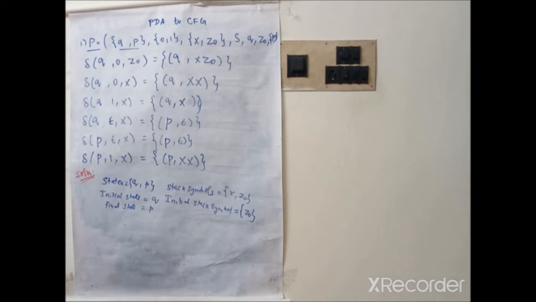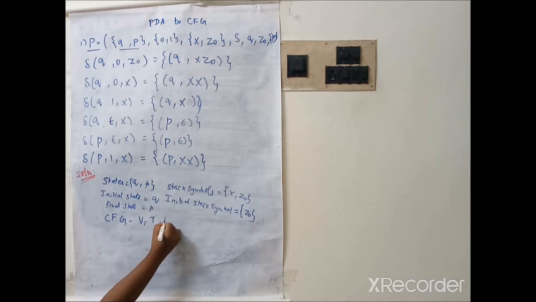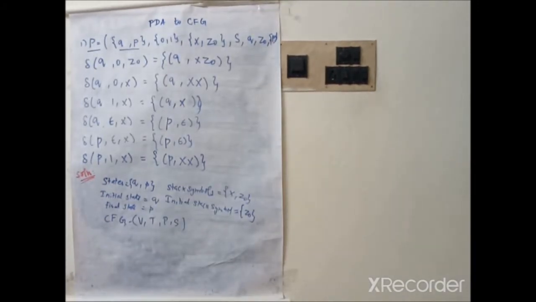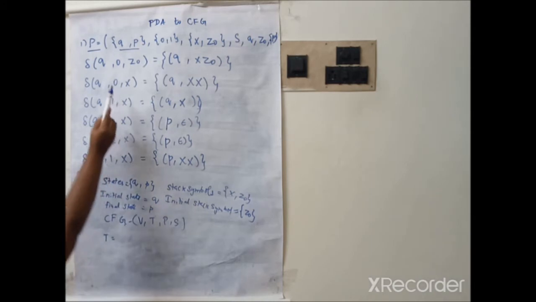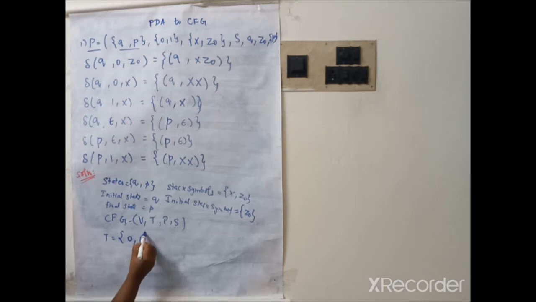Next, we need to define the CFG. So how can we define a CFG? A CFG can be defined by capital V, T, P and S. V means variables, T means terminals, P means production, and S means the starting symbol of the production, right? So here how can we define variables, terminals and production? Terminals are nothing but the input symbols present in the problem. What are the input symbols present in the problem? 0 and 1. Therefore the terminals become 0 and 1. And what is S? S is the starting symbol. In the problem also, S is the starting production. Therefore it is written as such.